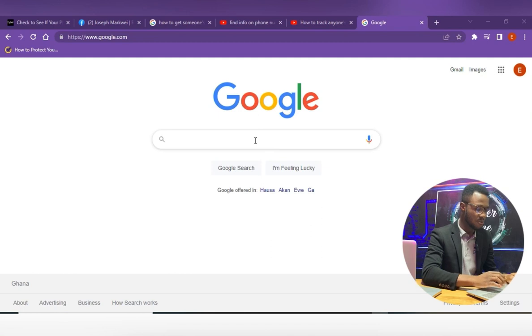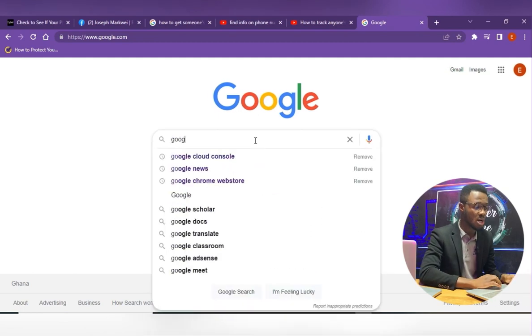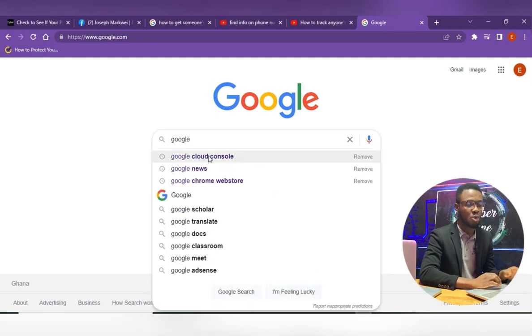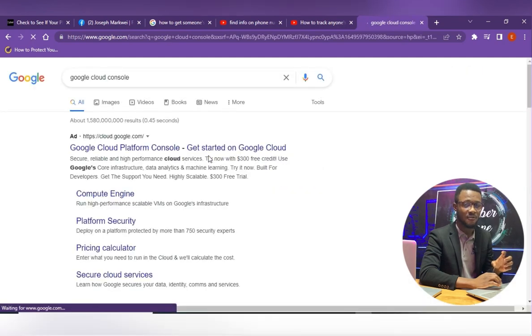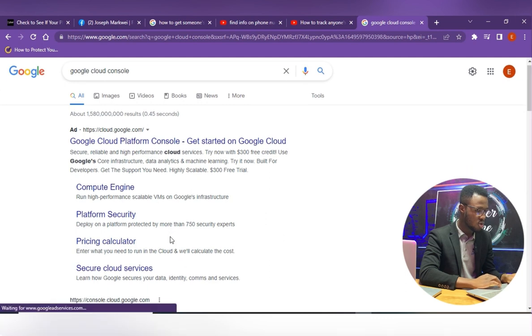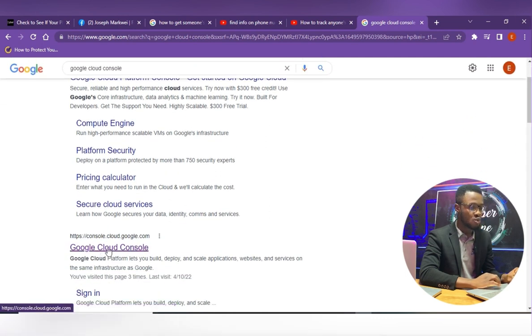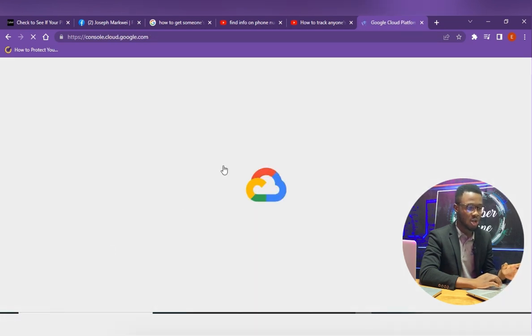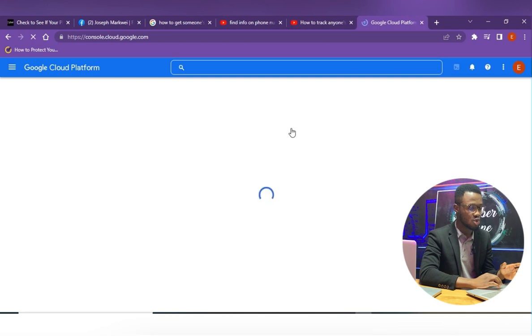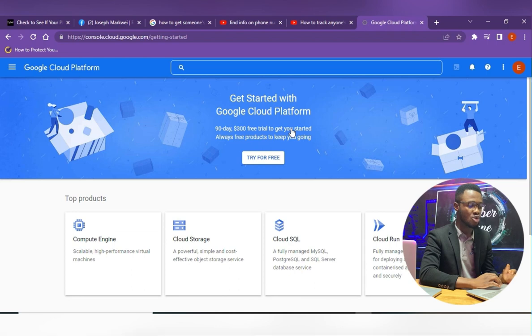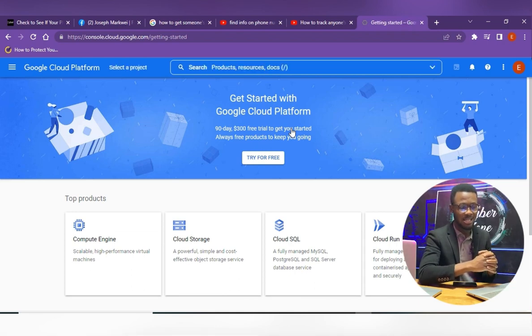That's all. So the first thing we are going to do here is search for Google Cloud Console. We want to find every detail, every information about a particular telephone number. So you come to Google Cloud Console and let it load. So we've opened Google Cloud Console. Wait for it. So here we are going to use Google Cloud Console to get every information about a particular telephone number that we have.